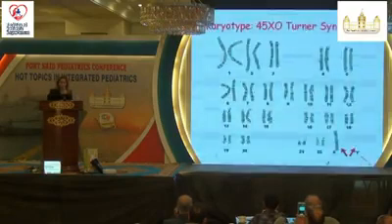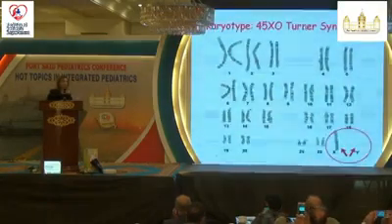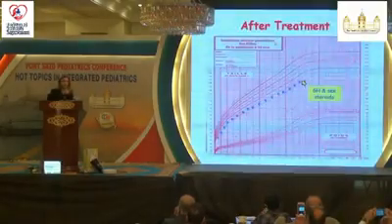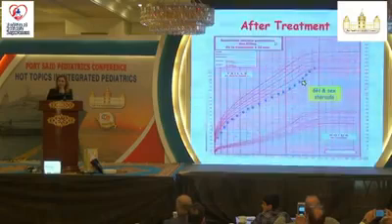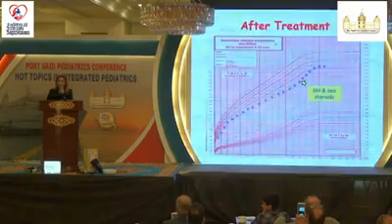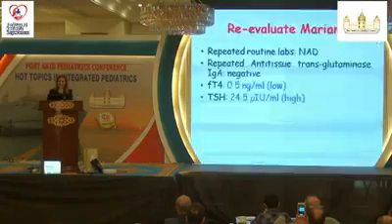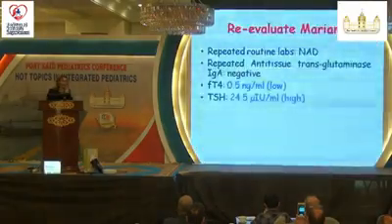Yes, karyotype. Yes, excellent. So karyotype revealed a 45X Turner syndrome girl, and here we started growth hormone and sex steroid, and she caught up her height and puberty very well. But unfortunately, she started to plateau again. Something happened again after she improved. Okay, and then we decided to re-evaluate Mariam.